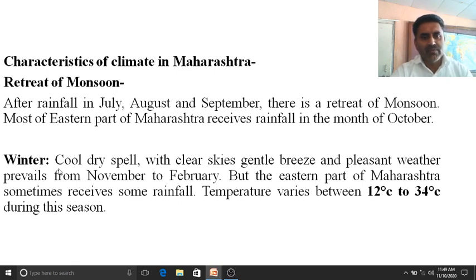Winter. After the completion of the retreat of monsoon, or after the month of October, a cool and dry spell occurs in the winter season with clear sky, gentle breeze, and pleasant weather from November to February. But the eastern part of Maharashtra sometimes receives some rainfall. Temperature varies between 12 degrees centigrade to 34 degrees centigrade during this season. So there are 4 seasons in particular and 3 seasons in general. Accordingly there is variation in temperature and rainfall, and accordingly there are seasons in Maharashtra.